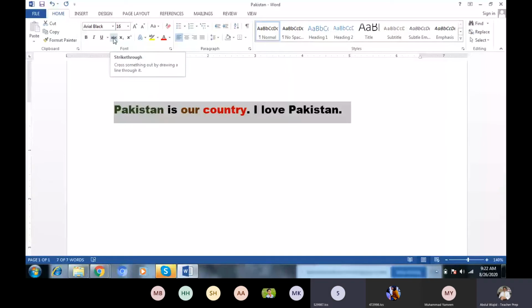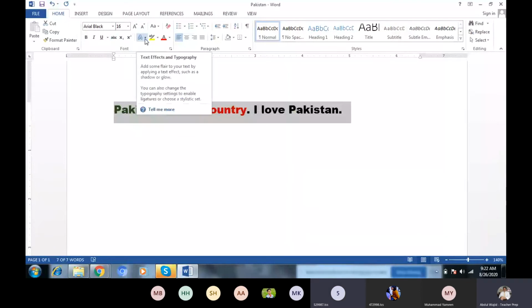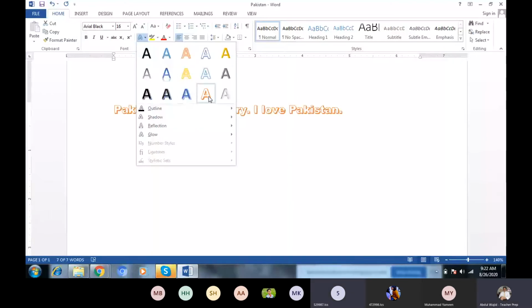Use this for strikethrough. Yes, you will click on it. It is a line in the middle. Okay. Now, if you want to change this one, text effects, you can. There are different types of effects to apply on it. Okay.